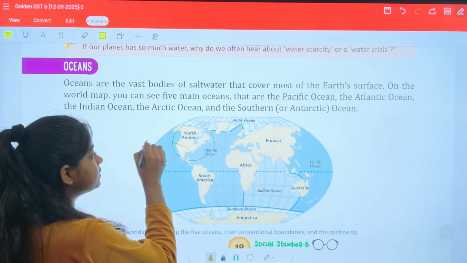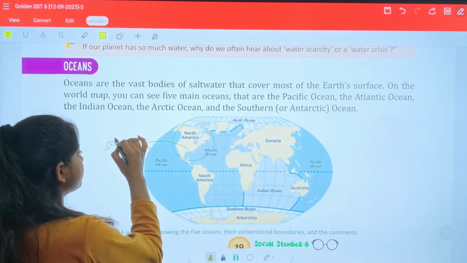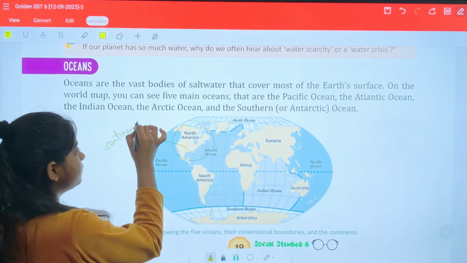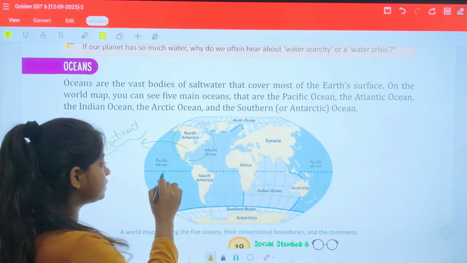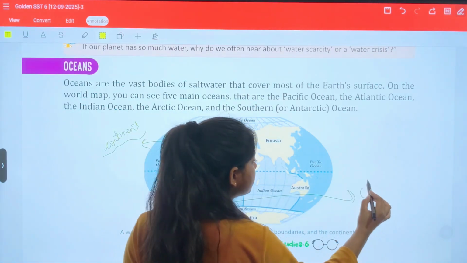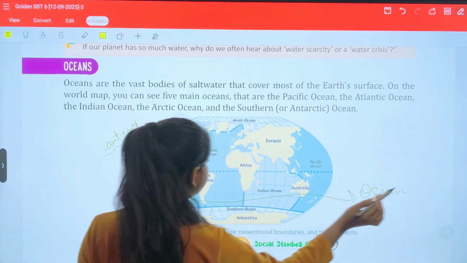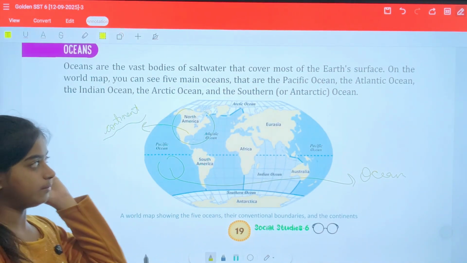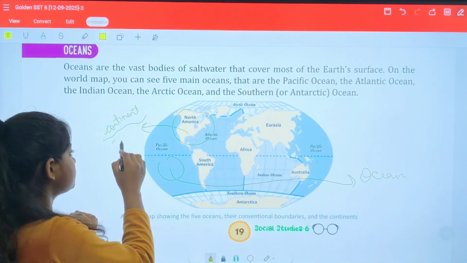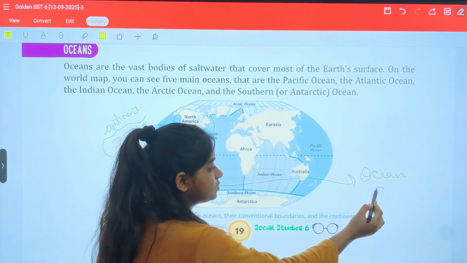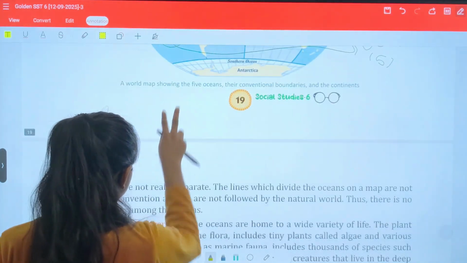Okay, this is a landmass which is a continent. We can say this is a continent because this is a landmass on the Earth, and this entire water body is what we call an ocean. As you can see from the image, we have 7 continents, and we have 5 oceans. Let's study further about it.